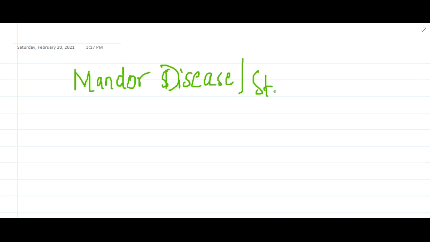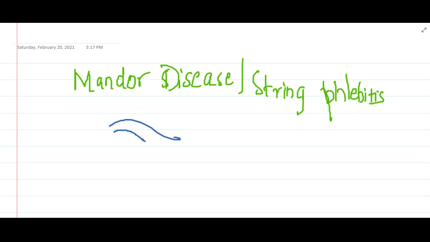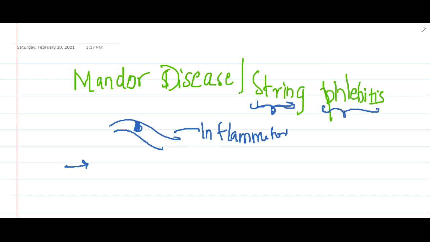Okay, next we have the next disease, which is Mondor's disease. This Mondor's disease is also called string phlebitis. Here there is inflammation of veins. The superficial veins on the breast undergo inflammation and also thrombosis. You can palpate the superficial vein as a string. That is the reason why we call it string phlebitis. String is its appearance, phlebitis is inflammation of veins.